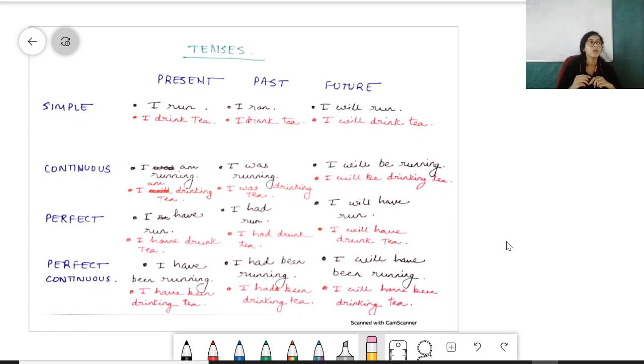Okay? Now coming to future. Future is what has never happened till now. What will happen tomorrow? Tomorrow is future tense. 2021 is future tense. What will happen 5 years after, 5 years ahead, that will be future tense. So these are the basic three tenses: present, past and future. Okay? Yesterday, today and tomorrow.